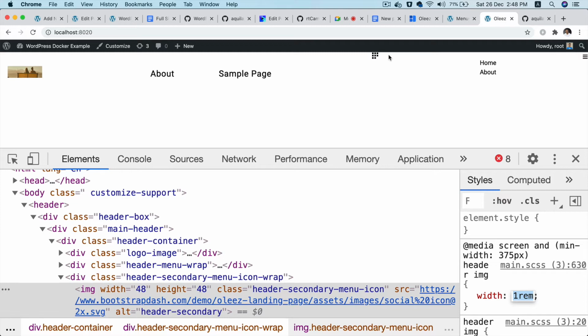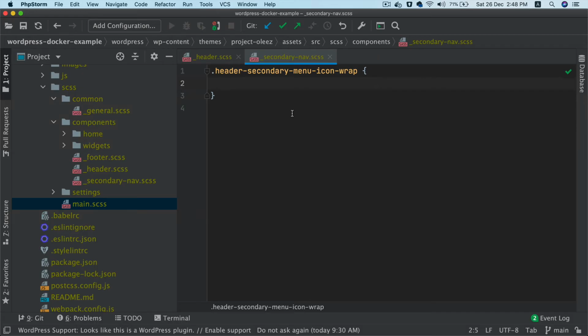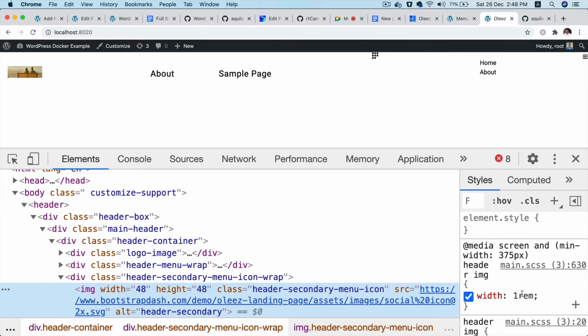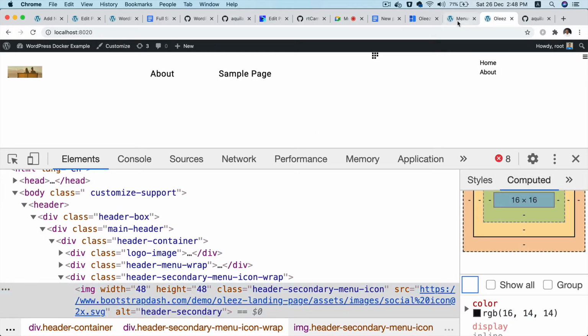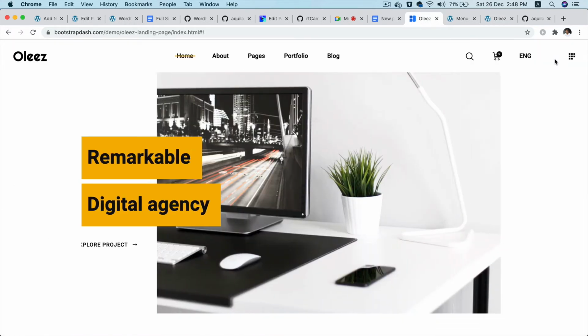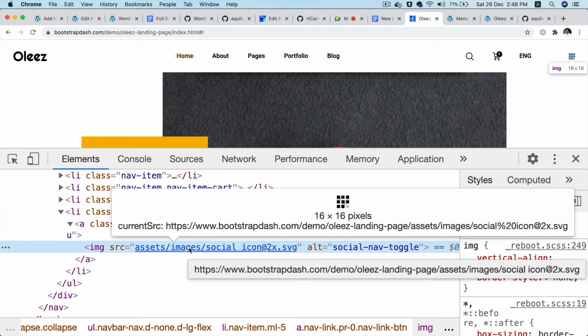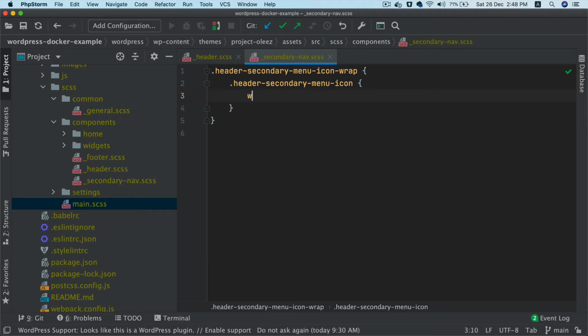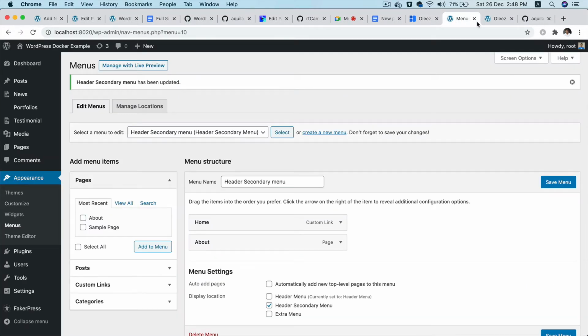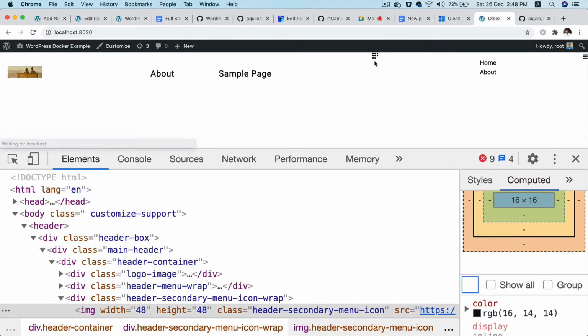Understood? Yeah. So now I'm going to go and see, I could have written image, but I'm not doing that because otherwise it can get applied to others. So I'll do this, and I think the width should be, what's the width ideally for this? Yep, width 16 pixels, height 16 pixels. Okay, so I'm hoping that should have been applied there. There it is. It's done.